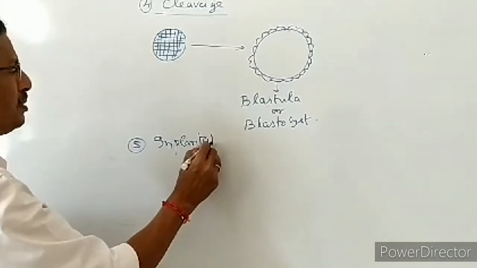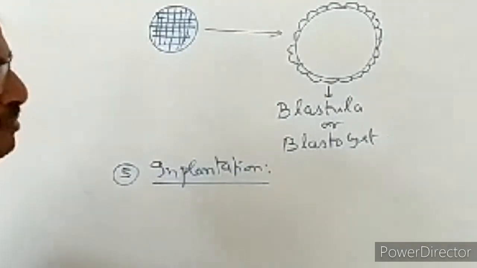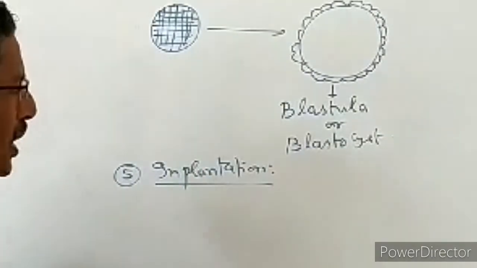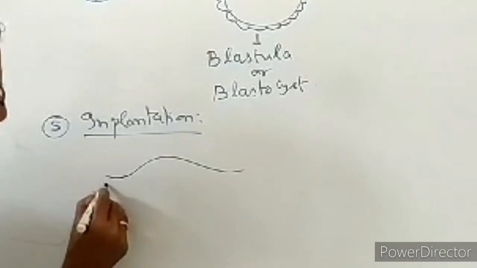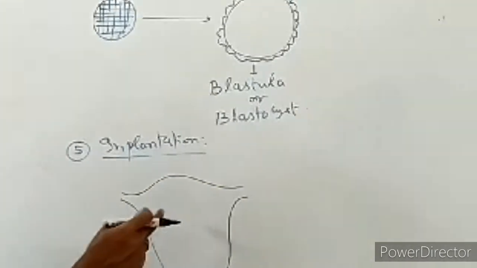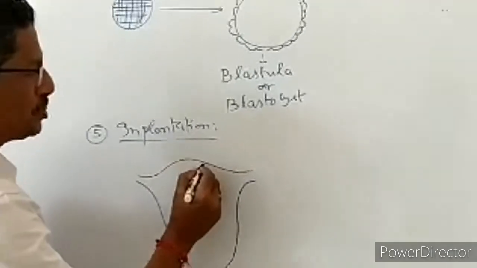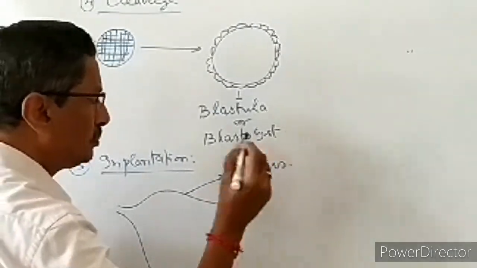Then the fifth event we are going to study is implantation. Now we take what is the meaning of implantation. Once the blastula is formed in the female reproductive tract, this blastula is entering into a special organ present in the female reproductive system. This special organ is called the uterus.